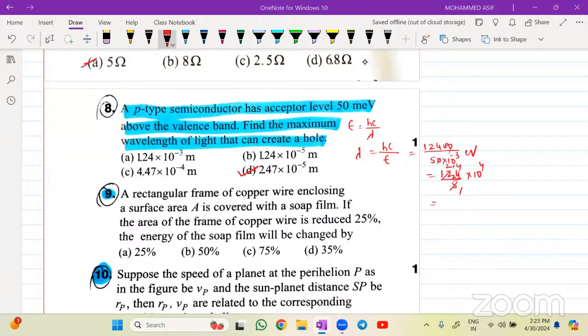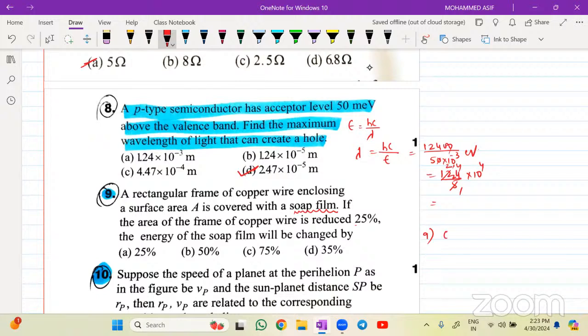Question number 9. Anyone? A rectangular frame, surface tension question. Look, directly every time a surface tension question is coming out for us basically. A rectangular frame of copper wire is enclosing the surface area A, covered with a soap film. So soap film means always two surfaces. The area of the frame of the copper wire is reduced by 25%. The energy of the soap film will be changed by how much?